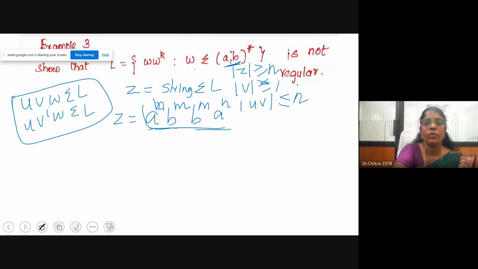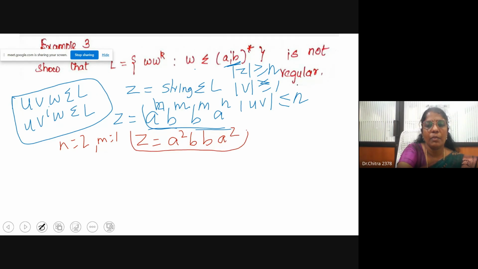I'm going to prove that this is also not a regular language. How can I prove that? I'll take n equal to 2 and m equal to 1. What will be the string? z equal to a square, b, then b, a square. This is my required string. I'm going to prove that this string does not belong to the language.